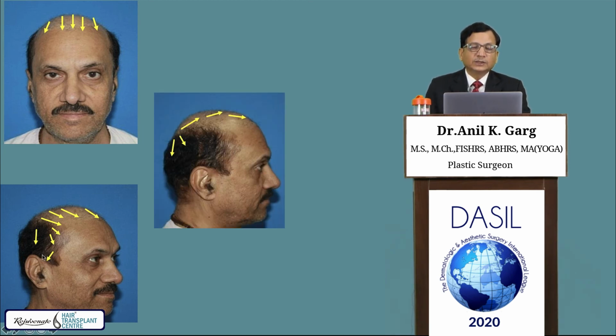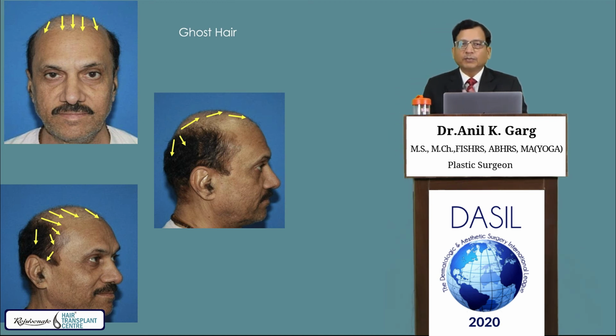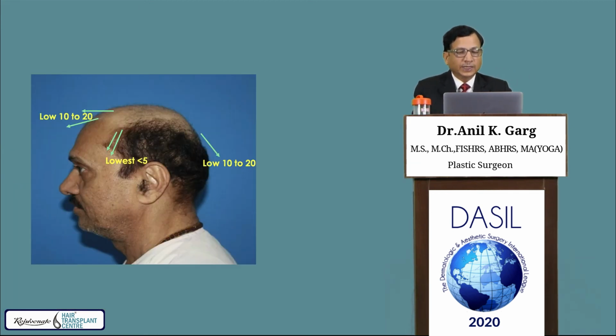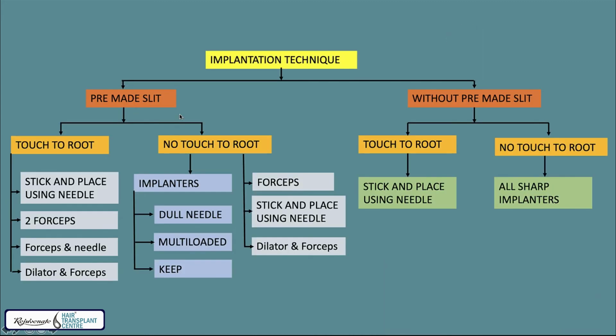The best guide is the ghost hair. Ghost hairs are the miniaturized hairs which are present in the bald scalp, and they can guide you for the angle and the direction of the hair. The angle is lowest in the lowermost part of the crown or the vertex, then less than 5 degrees in the temporal area, and 10 to 15 or 20 degrees in the anterior hairline, and maximum in the vertex or the transition point.